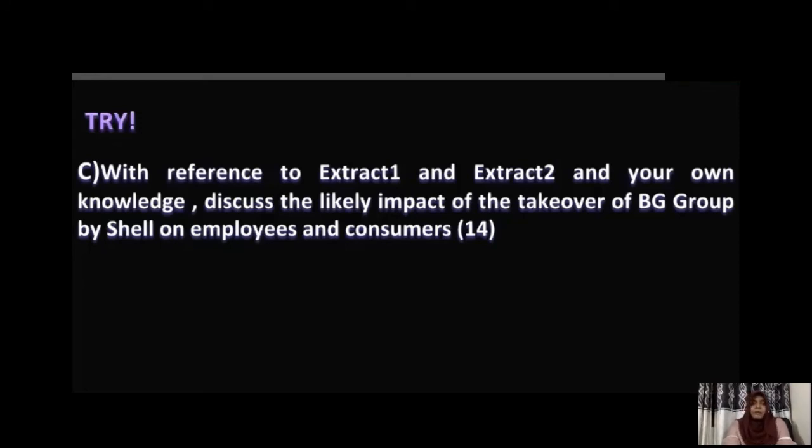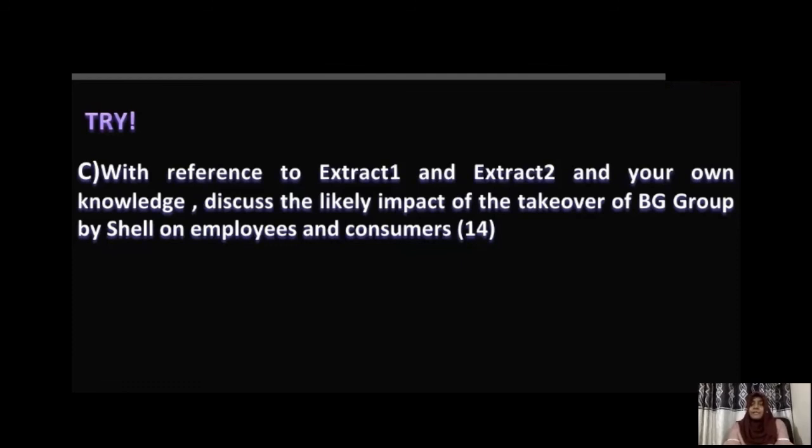Then let's look at the positive side on employees. Here we have been talking about a proposed takeover, and this proposed takeover has been giving economies of scale or greater market share or profitability to the large companies, right? So because of these advantages, what could be the likely impact on employees as well as consumers? Let's take employees.